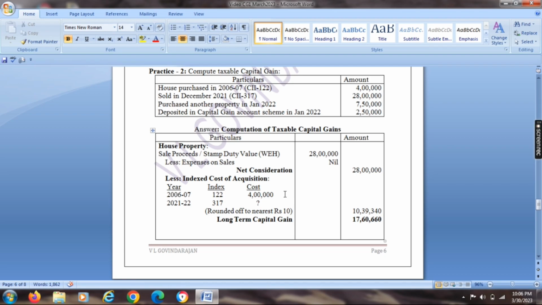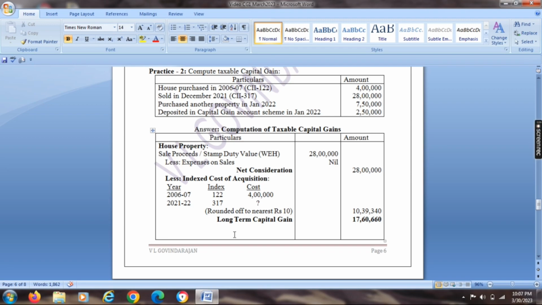Computation of taxable capital gain. The asset sold is house property. Sale price or stamp duty value, whichever is higher, 28 lakhs. Less expenses on sales, nothing is there. So the net consideration is 28 lakhs. Less indexed cost of acquisition. This property was purchased in 2006-07. In that year, the cost inflation index is 122. The actual cost was 4 lakh. So for 2006-07, index 122, cost is 4 lakh. What will be the indexed cost for the year 2021-22? The index is 317. We just have to do the cross multiplication.